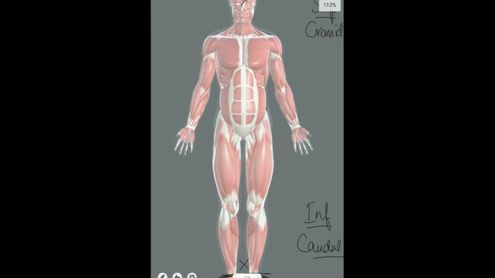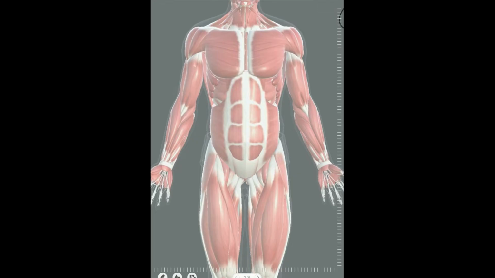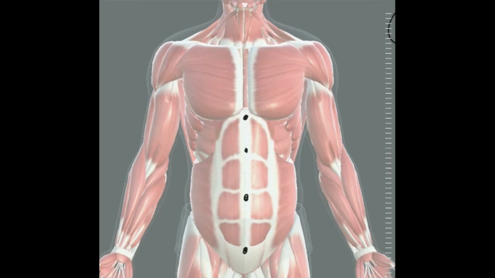But again remember, these are relative terms. What is meant by relative terms? We have to quote a reference for any structure to be labeled as superior or inferior. Again I will label four structures. This is structure A, this is structure B, this is structure C and this is structure D. For example, if we want to label A as a superior structure, we have to quote a reference. We can quote the reference of B. We will say that A is superior to B.